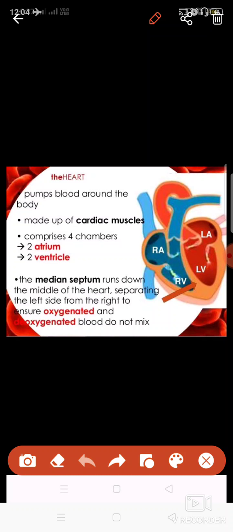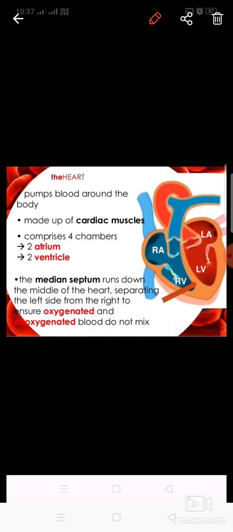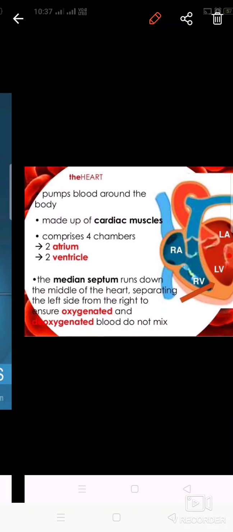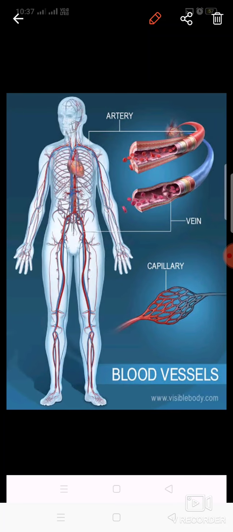These chambers are divided by a septum, known as the interventricular septum. So this is the structure of the heart, and the heart pumps the blood, and because of these boundaries, the blood never mixes between the chambers.